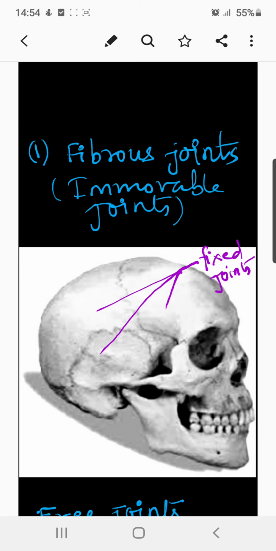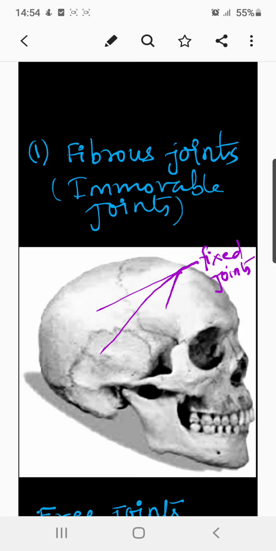The type of tissue used in the formation of this type of joint is basically fibrous. So in our skull, the different bones which are joined together are examples of fixed joints, and they don't show any movement.